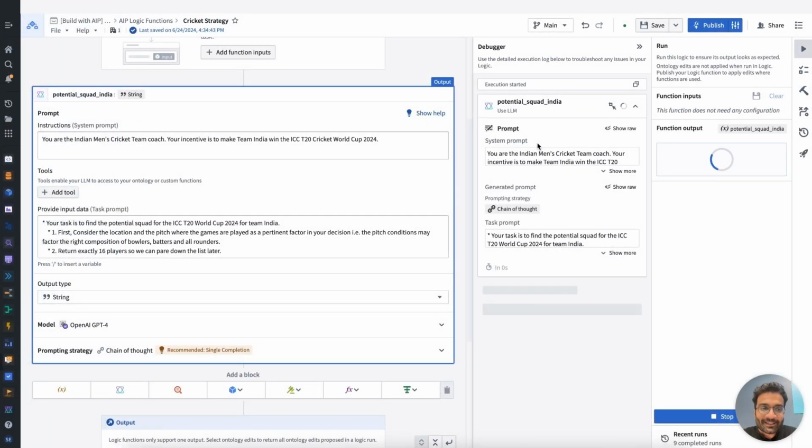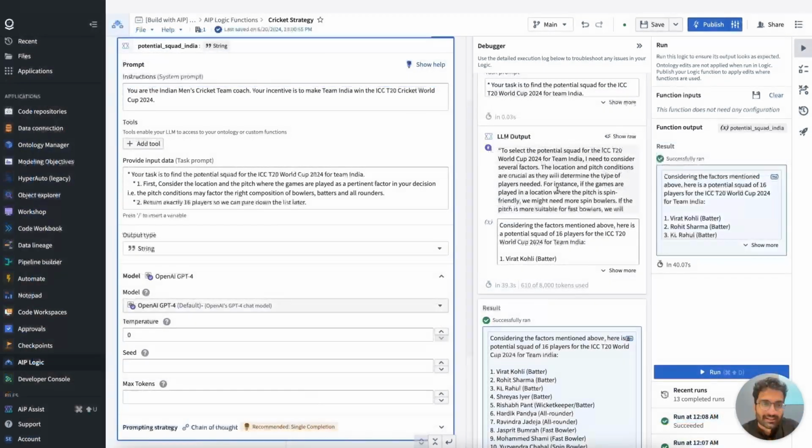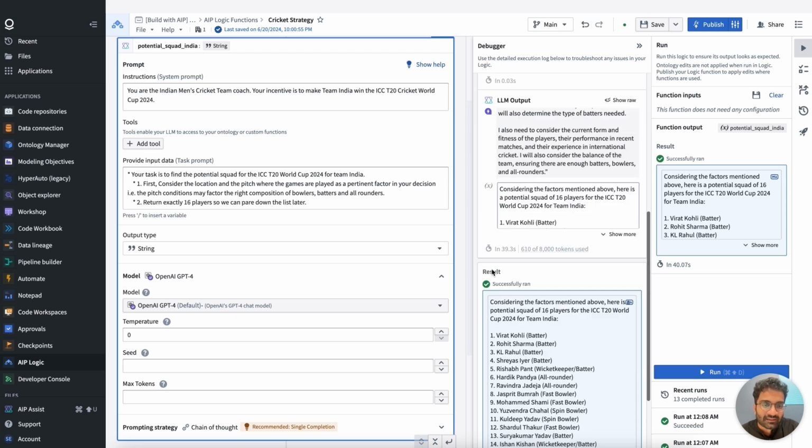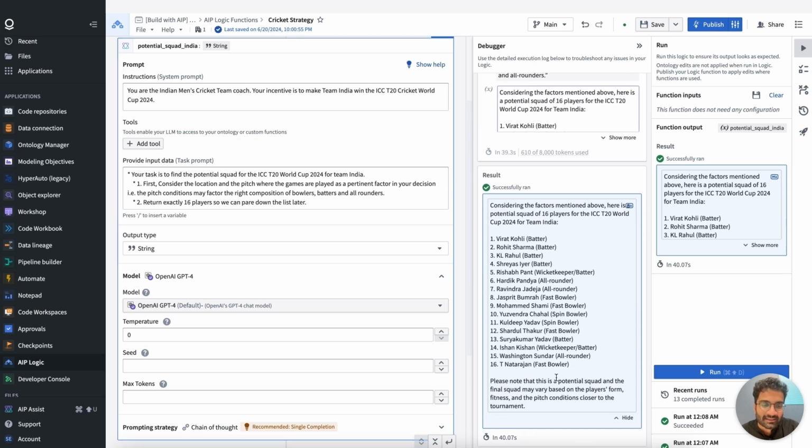While it's executing, I can see this debugger view, which is very GDB or JDB centric. My C, C++, and Java developers would know. The next thing it also does is it gives me a reasoning behind how it has gone about selecting those players. And finally, it gives me the results, which are the 16 players I asked of it.